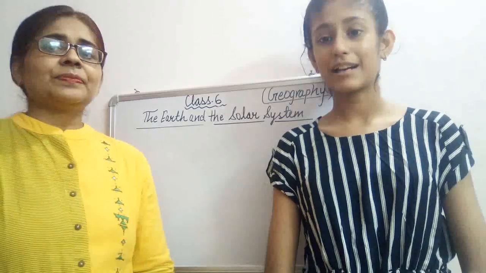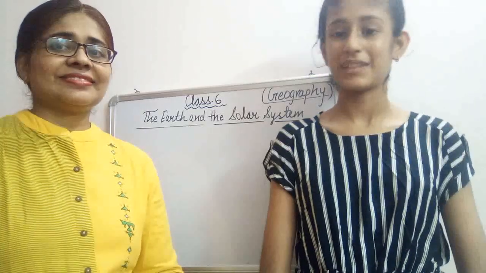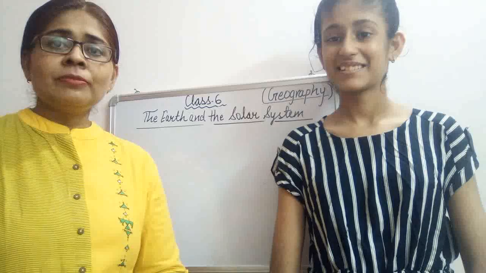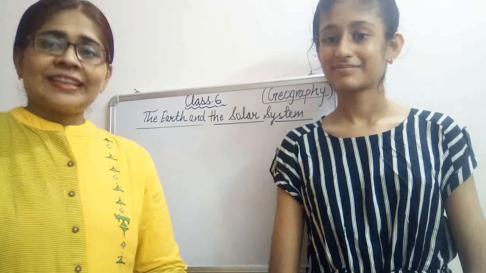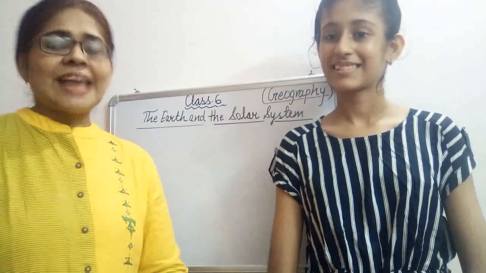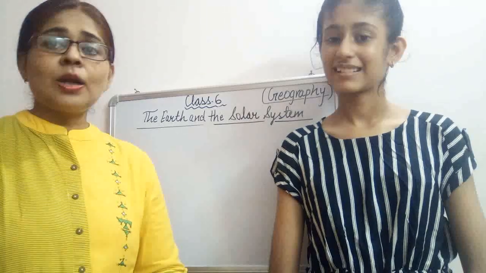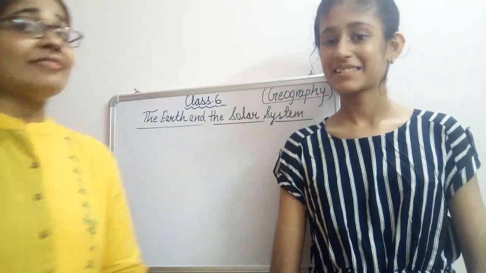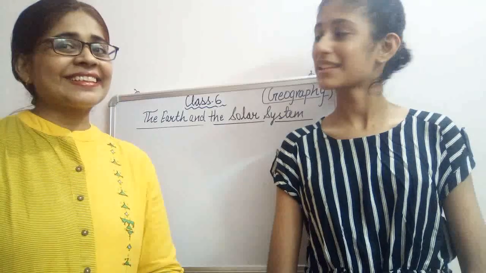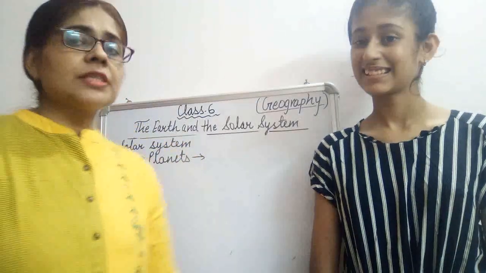And the nearest star to the earth is Proxima Centauri. Stars are formed from a cloud of gas and dust, and that is called a nebula. And she told you which is the nearest star? Proxima Centauri. So now we will discuss the solar system.